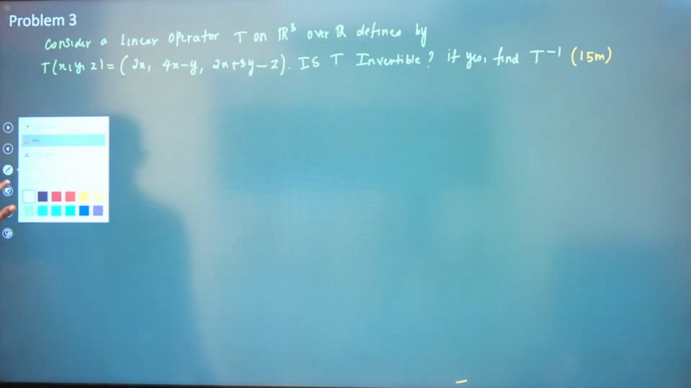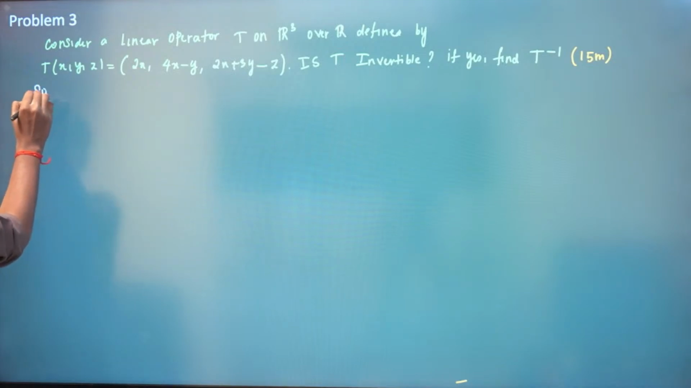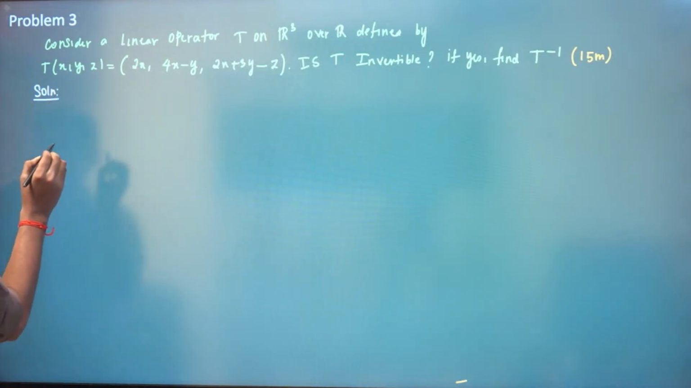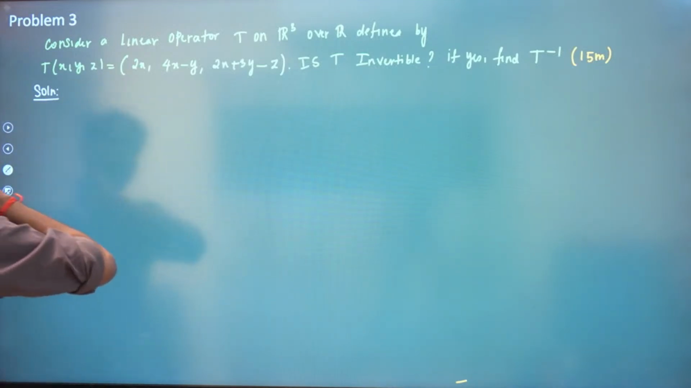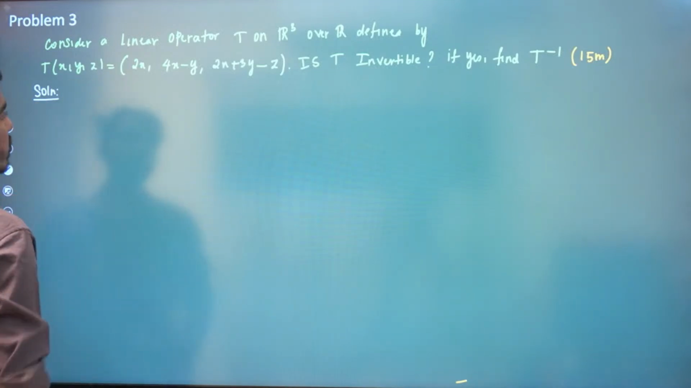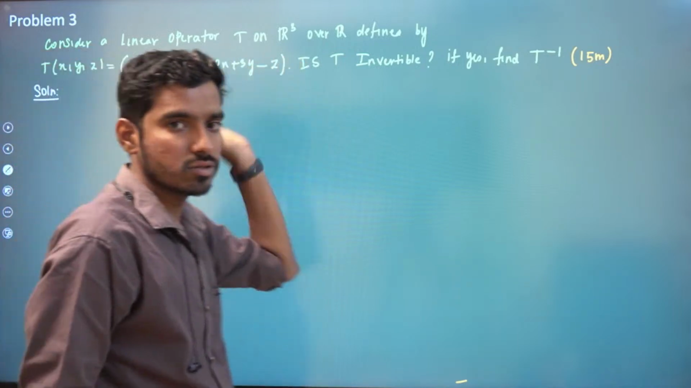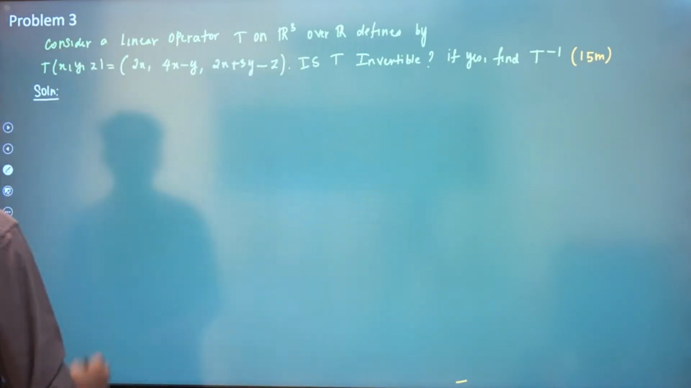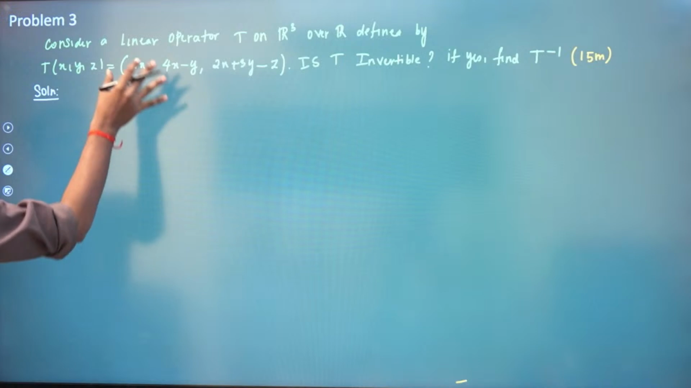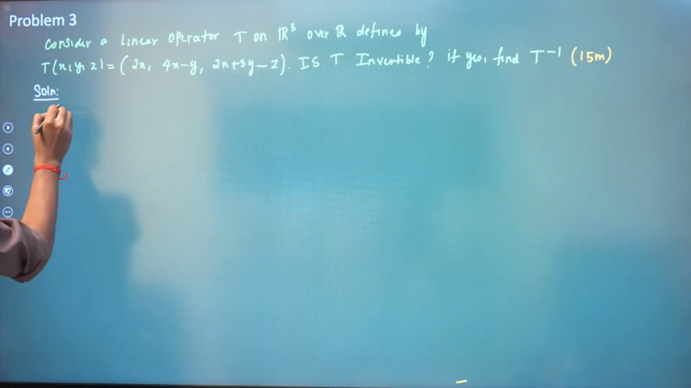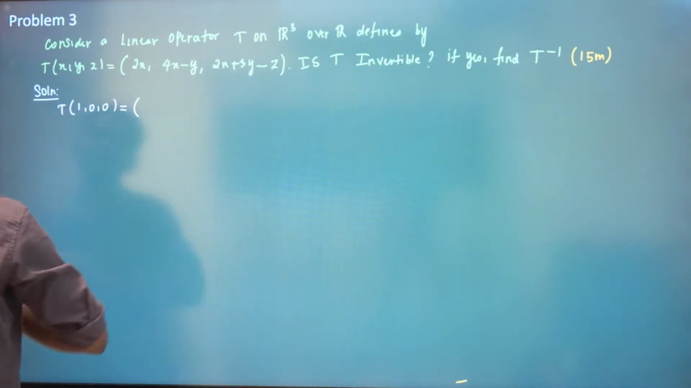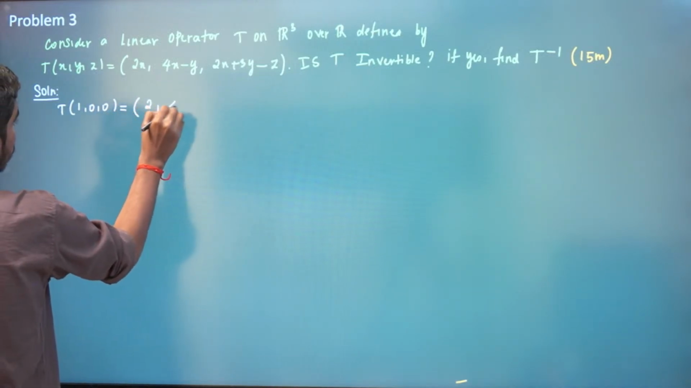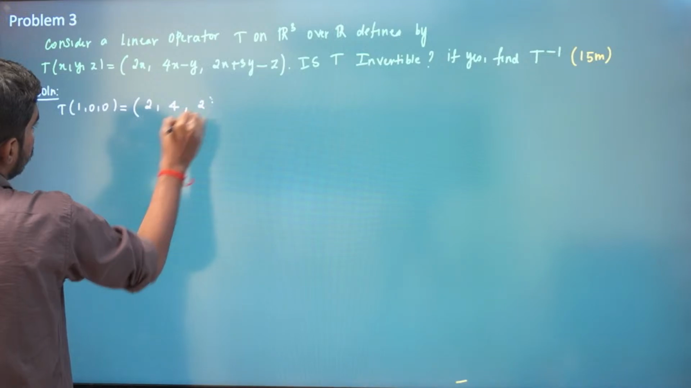Okay, so we'll move on. We'll start a little bit fast, right? I think I'm taking a lot of time. I'll do this a little bit fast. So consider linear operator T on R3. Here they haven't mentioned the basis, so we just take the standard basis. We'll find the matrix of T with respect to the standard basis. So T of 1 comma 0 comma 0 will be 2 comma 4 comma 2.